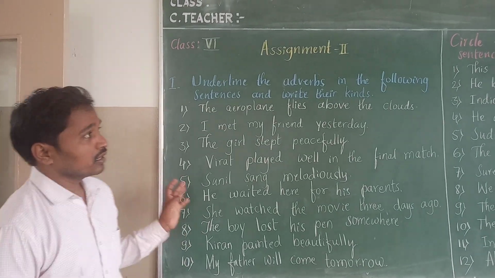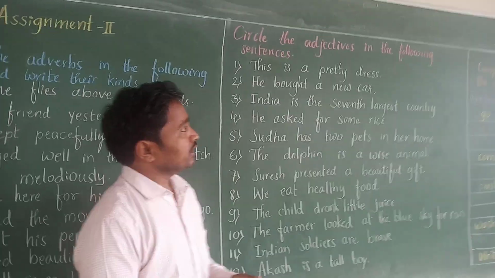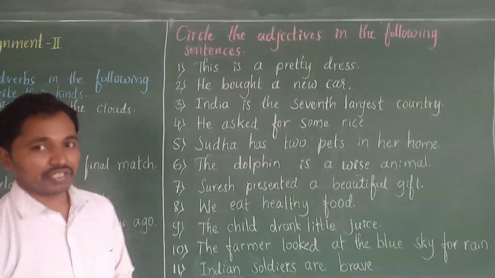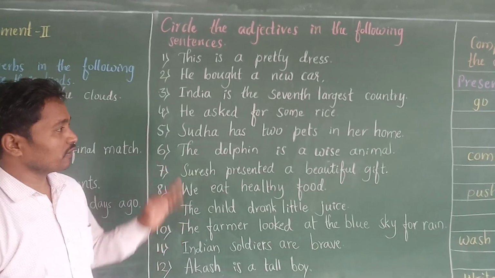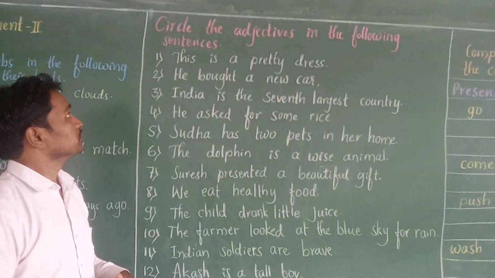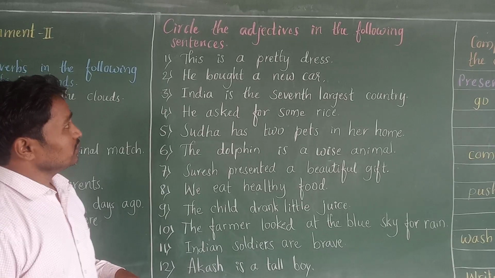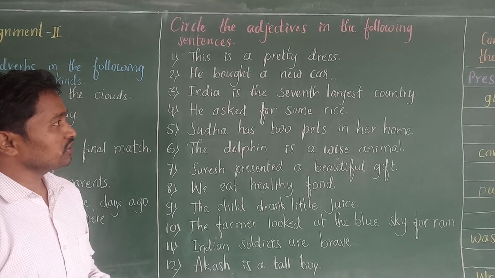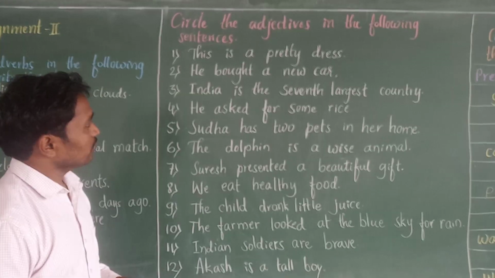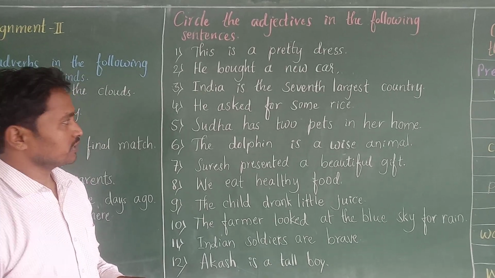That is the first one. The second one is: circle the adjectives in the following sentences. You have to find the adjective and circle it after writing these sentences in your notebook. First one, this is a pretty dress. Second one, he bought a new car. Third one, India is the 7th largest country.